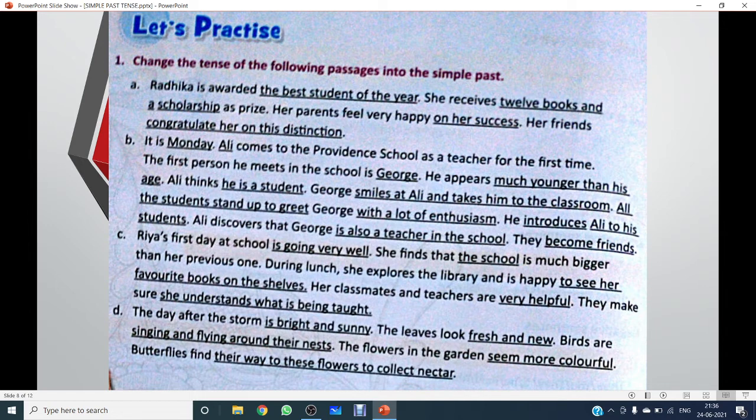Now, number D, day. The day after the storm was bright and sunny. The leaves looked fresh and new. Birds were singing and flying around their nests. The flowers in the garden seemed more colorful. Butterflies found their way to these flowers to collect nectar.